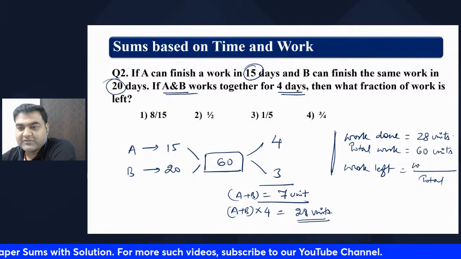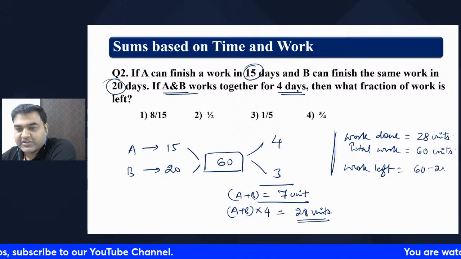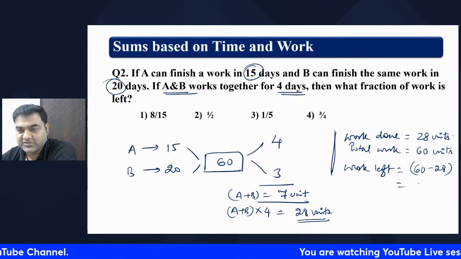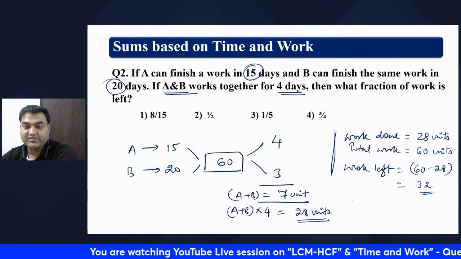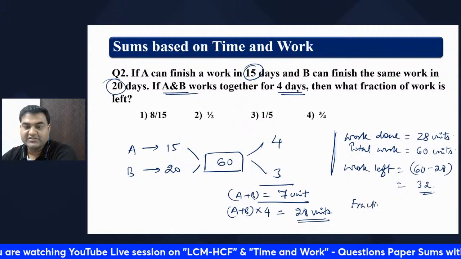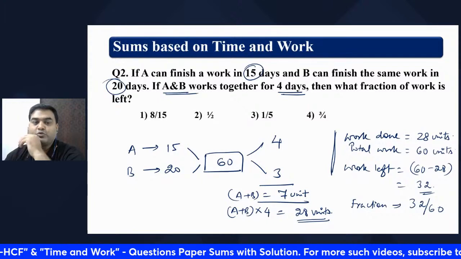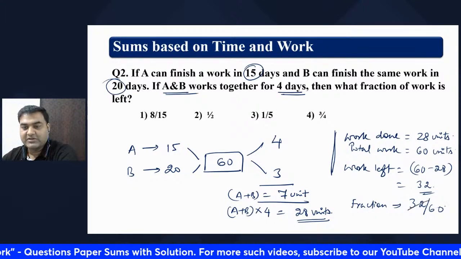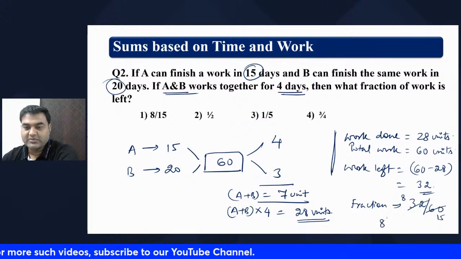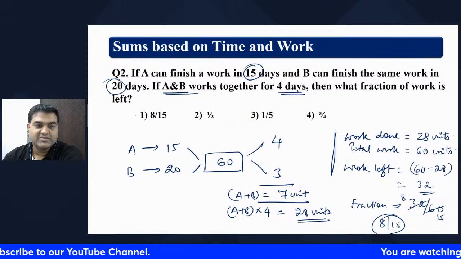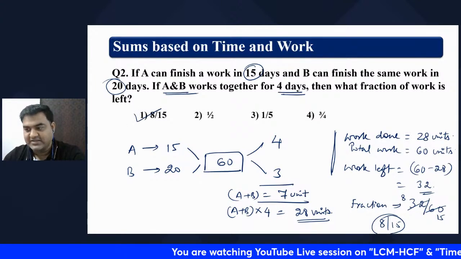Work left is how much? Work left is 60 minus 28, my dear friend, which is 32. So 32 units of job are yet to be done. In terms of fraction, how can we tell? This is work left divided by total work, 32 by 60. Now you can cancel by 4: 8 and 15. So 8 by 15 is the right answer.